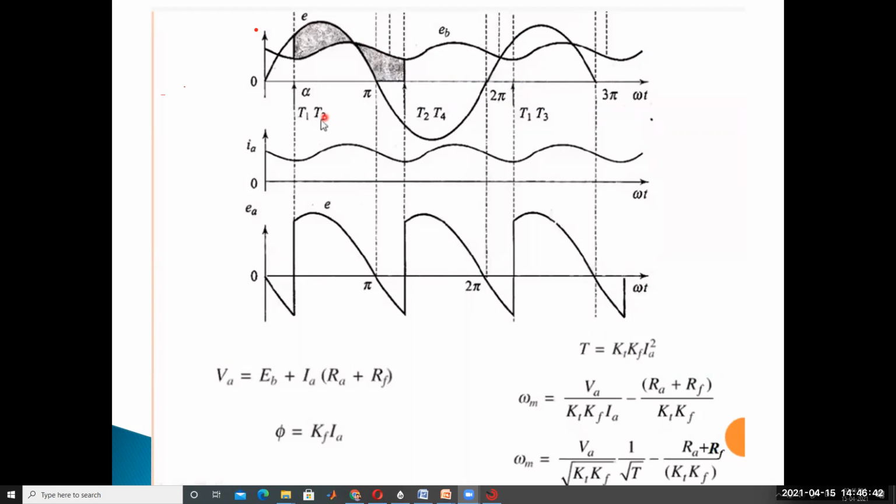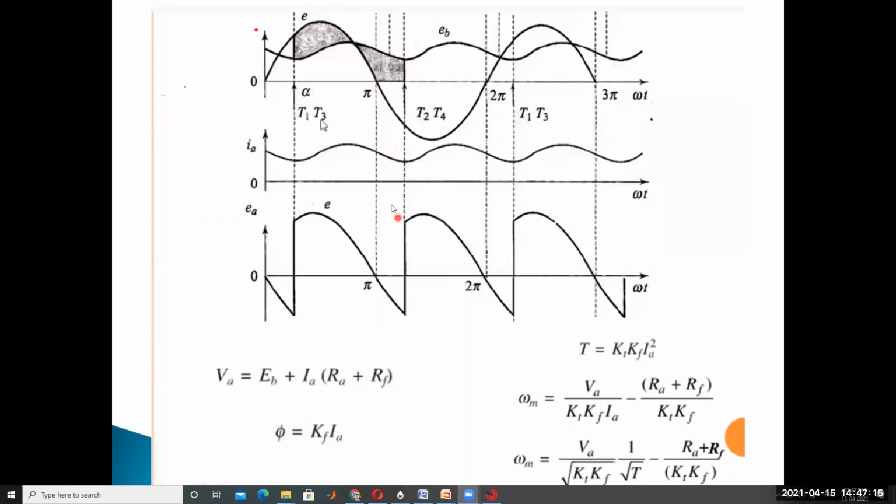These two SCRs conduct up to pi plus alpha, not pi. In the previous semi-converter case, it was only up to pi. During the negative half cycle, alpha to pi plus alpha, the freewheeling diode came into the picture in the semi-converter. But here there is no freewheeling diode, no freewheeling action.